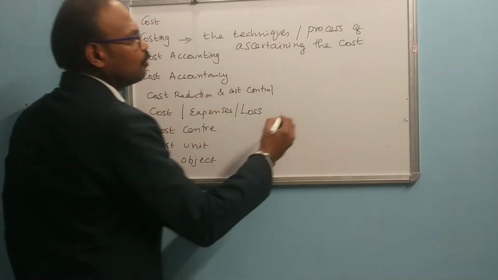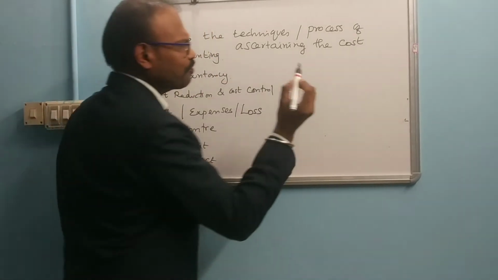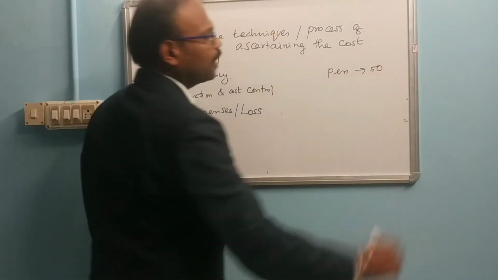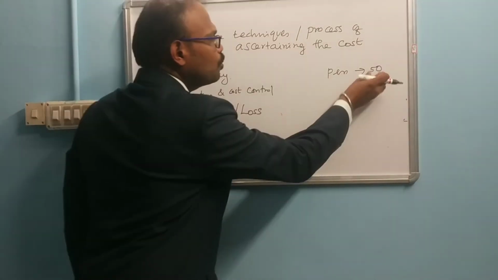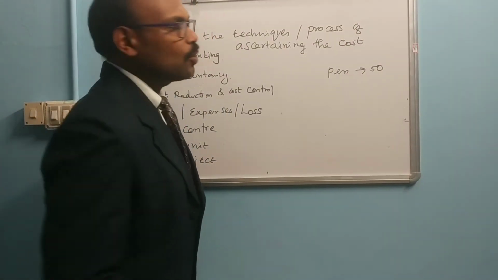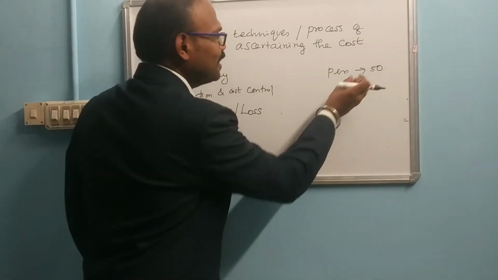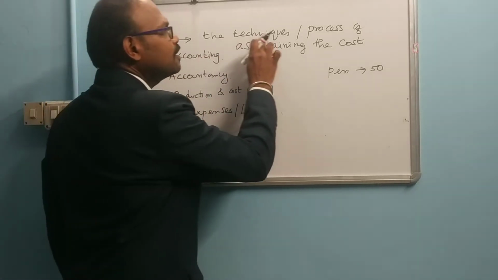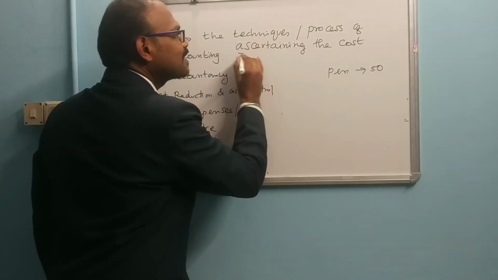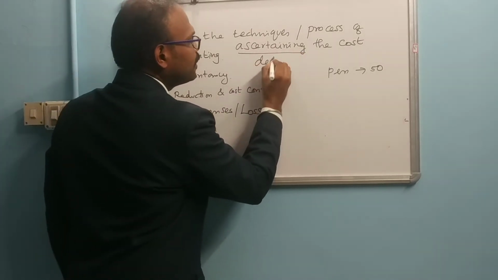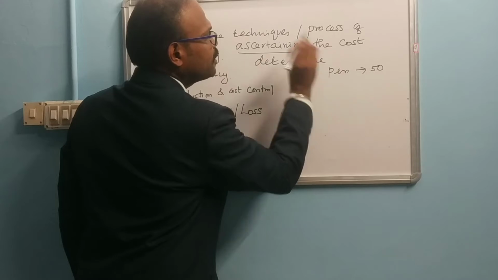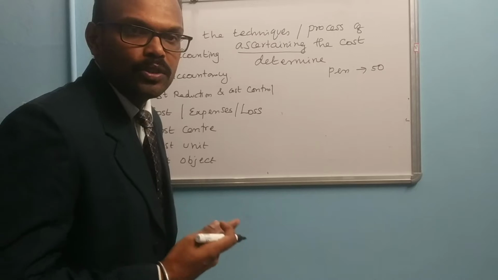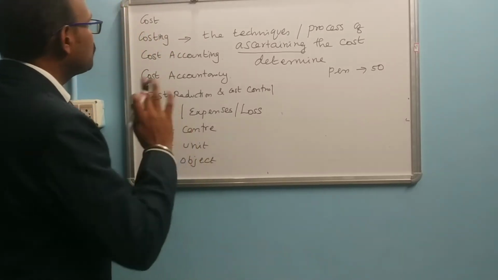For example, if we are asking what is the rate of that particular pen, I purchased a pen for rupees 50. So how have you derived this 50 rupees? How do you find out the cost? In order to ascertain the particular cost, we are using some process. So costing is a technique or process of ascertaining the cost, determining the cost of that particular product, or in order to find out the product cost or services, we are using this costing.